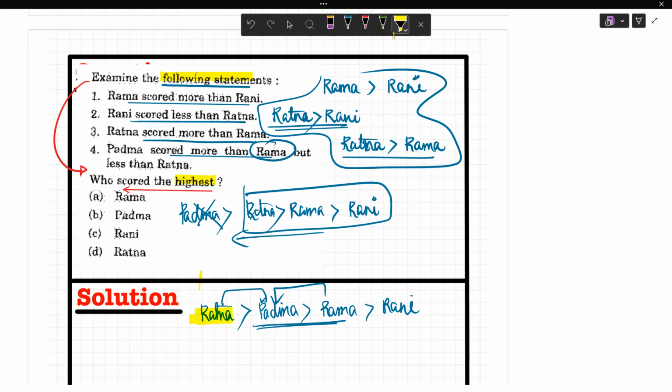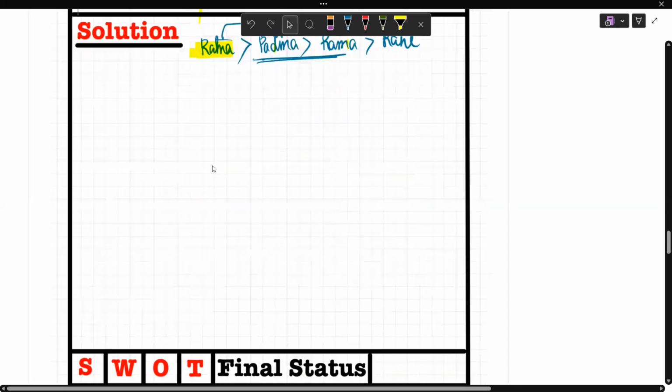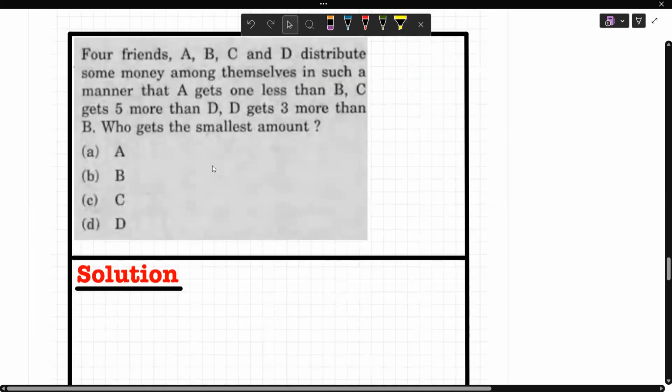Ratna, because in the link, Ratna is greater than Padma, greater than Rama, greater than Rani. So the scorer of the highest mark is Ratna. Clear? So your answer is D. Got it? Okay. Now let us go to the next question.